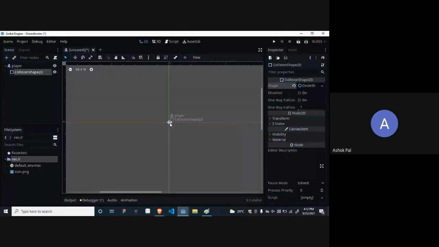And I will zoom it. You can zoom with the mouse wheel. Now after zooming it, I will click on this orange colored dot. I think it is visible. And I will just drag to any size I want. Is this clear? Please tell me if it's not clear to you.